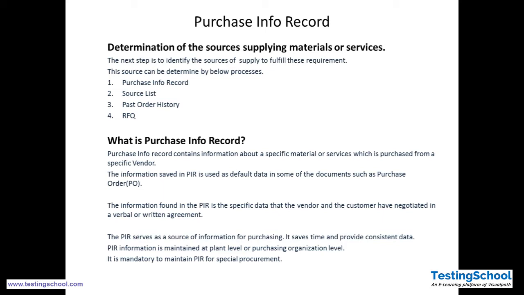So if the PIR is maintained for a material, we don't need to search the market for who the supplier is and what the quality is. It acts as an instant source of supply, and it provides consistent information that if we go for this supplier, we will get this quantity at this price.